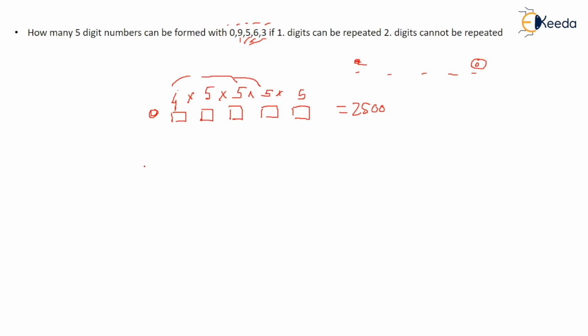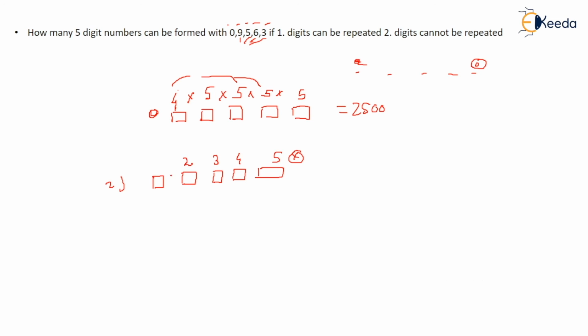Second is digits cannot be repeated. Okay, digits cannot be repeated. So the last place can be filled by 5 numbers or 5 ways. The next can be filled by 4 because repetition is not allowed, so one number is eliminated. Then 3, then 2.